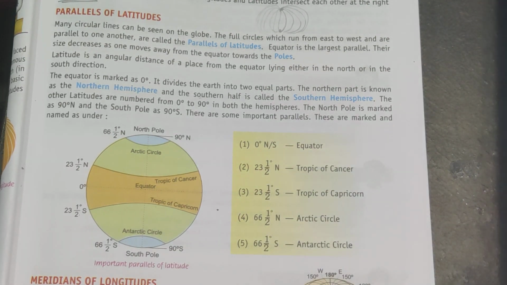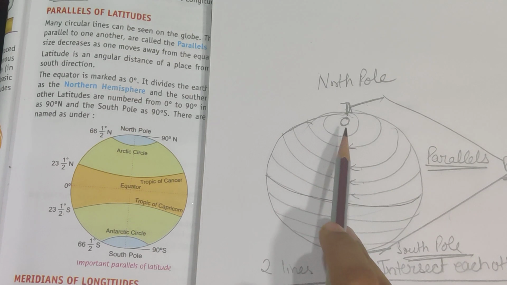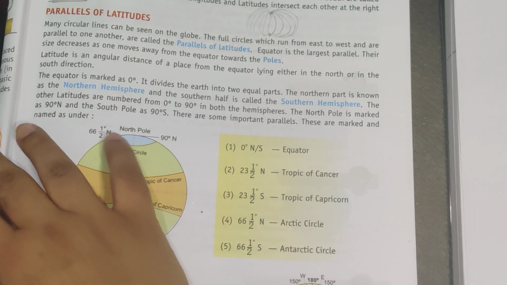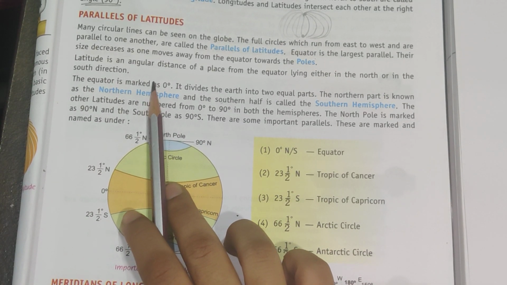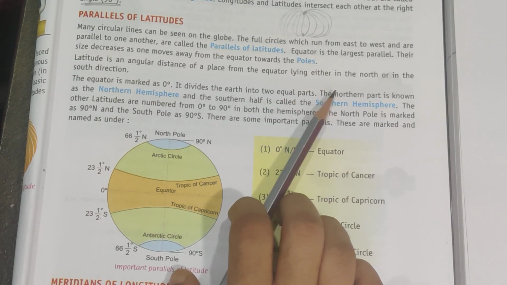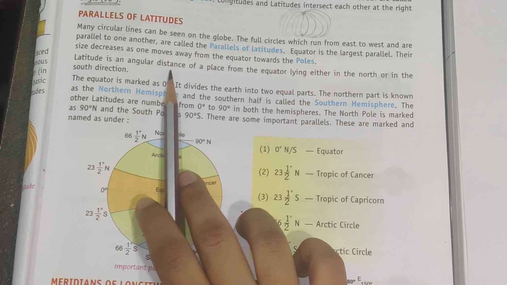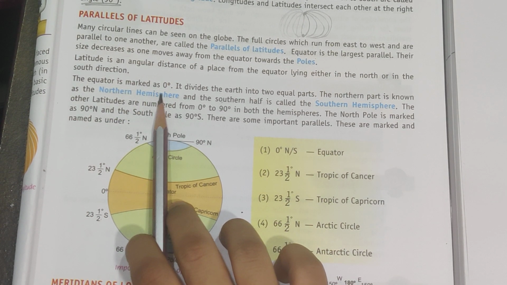So when we are moving from the equator towards the pole, the size decreases. Latitude is an angular distance of a place from the equator lying either in the north or in the south direction. The equator is marked as 0 degree.